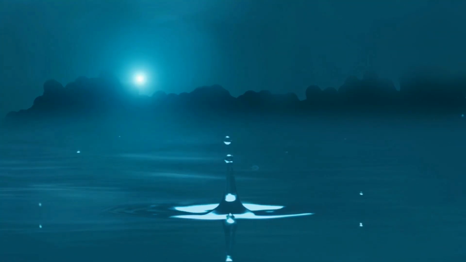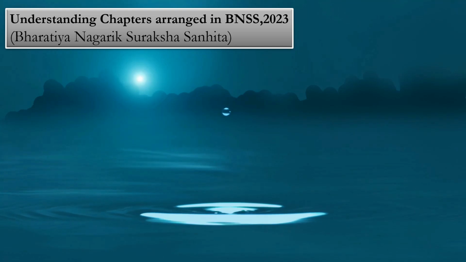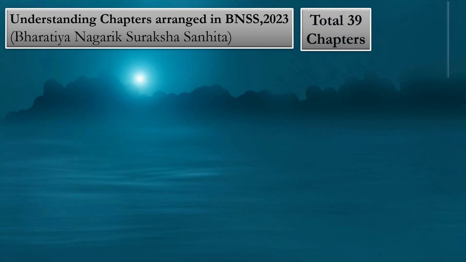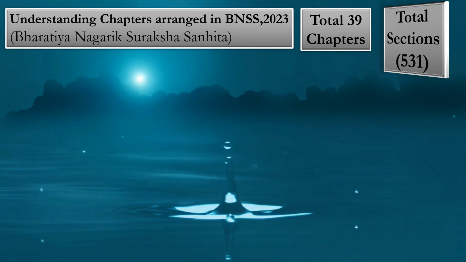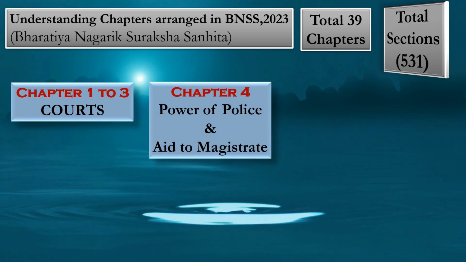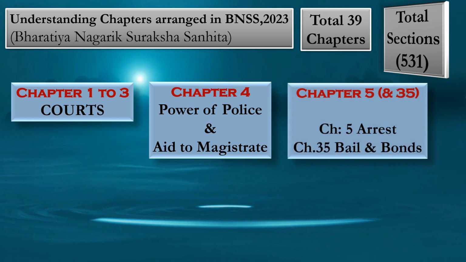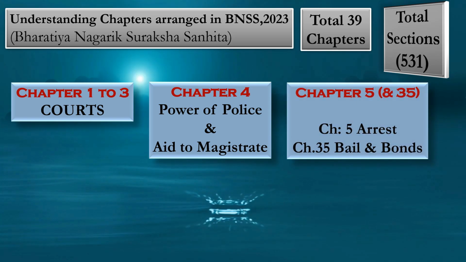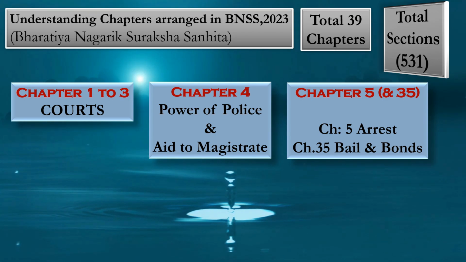Let's begin with understanding the chapters arranged in BNSS 2023. It has a total of 39 chapters and 531 sections. We begin with chapter 1 to chapter 3 with courts. Chapter 4 is powers of the police and aid to the magistrates. Next comes chapter 5, which we read with section 35, because 5 says arrest and 35 says bail and bonds.